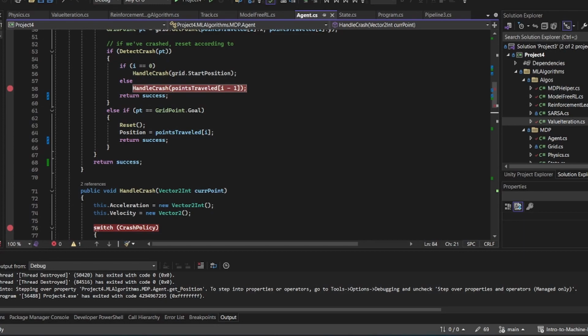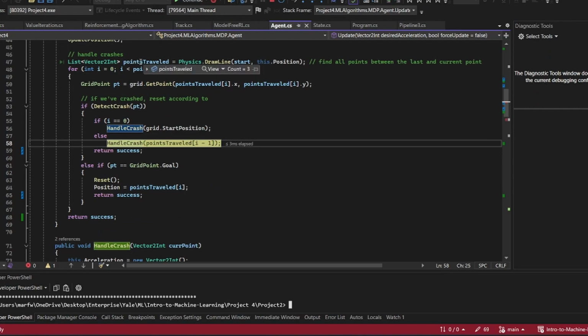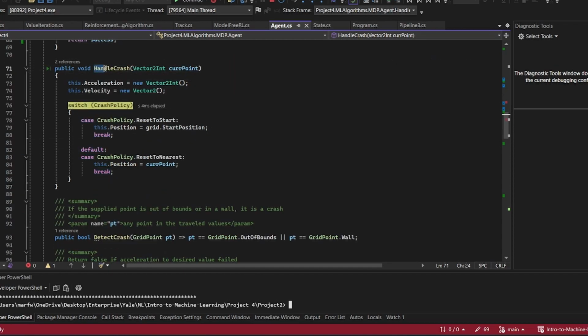I will now demonstrate the restart to nearest crash policy. Here the agent had traveled 3 points. We detected a crash at index 1. We call the handle crash function, which takes in the last valid point, the last point on the track. Since our crash policy is reset to nearest, we set the position at the current point. We also zero the acceleration and velocity.